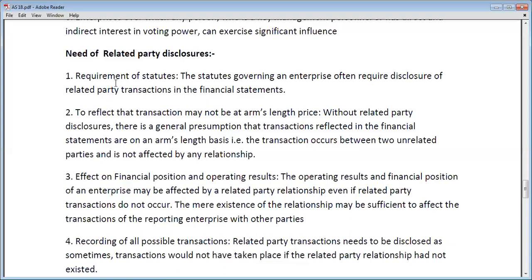Okay, now see the need of a related party disclosure. Requirement of statutes. The statutes governing an enterprise often require disclosure of related party transactions in the financial statements.